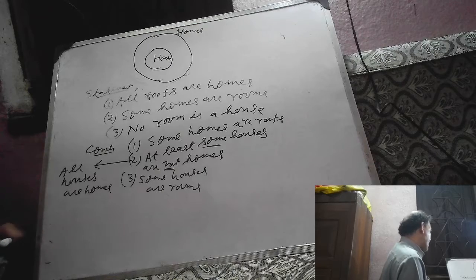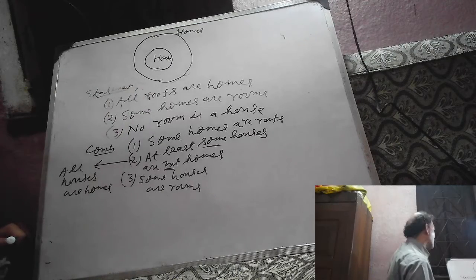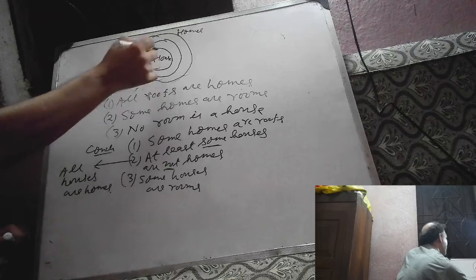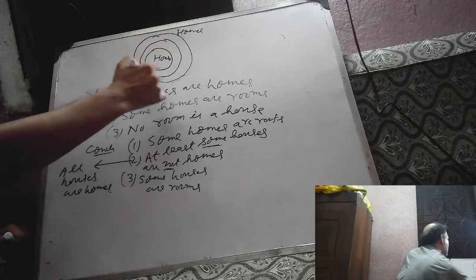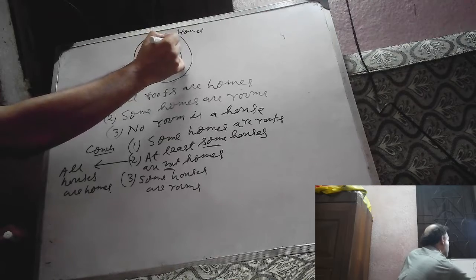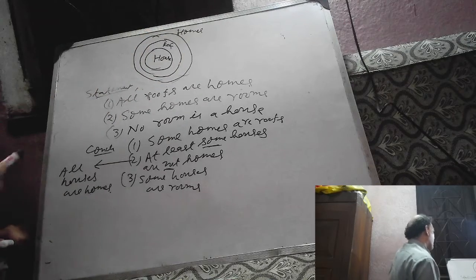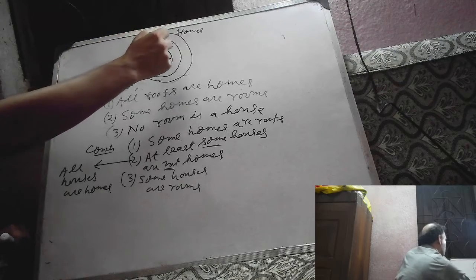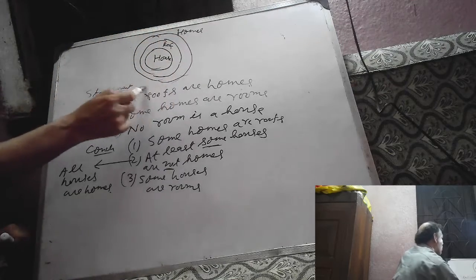Now, all roofs are homes. Suppose this is roof. We can place roof here also, outside home. And anyone can represent roof by the outer circle also.